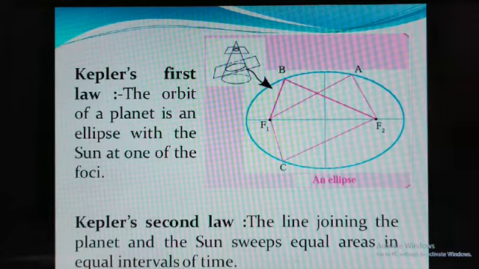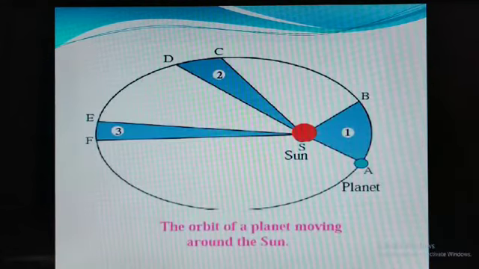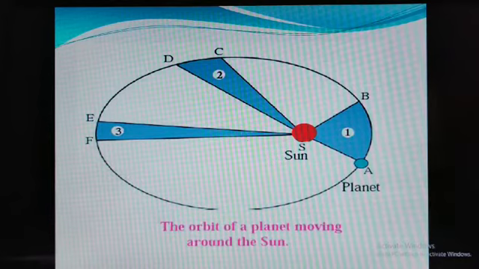Then Kepler's second law. All of you are getting this? The line joining the planet and sun sweeps equal area in equal intervals of time. That is given in the next figure, so I will explain the next figure. Now consider the figure. There are points represented on the orbit or elliptical path.